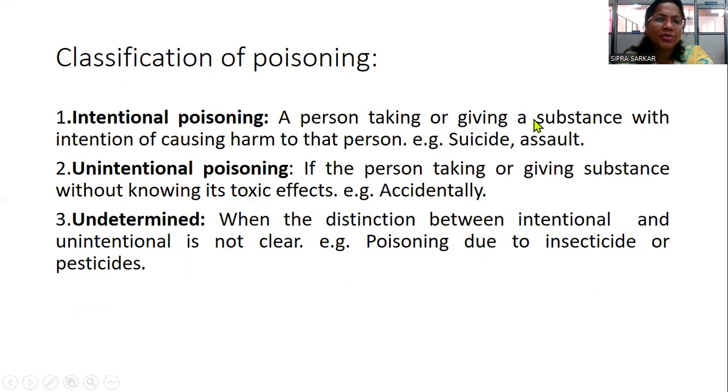Classification of poisoning can be done in three ways: intentional poisoning, unintentional, and undetermined. In case of intentional poisoning, a person takes or gives a substance with the intention of causing harm to that person, like suicide, assault, or criminal murder. Unintentional is when the person takes or gives a substance without knowledge of its toxic effect. It is accidental, like some pesticides kept without any label, which some person can ingest, or some children can also ingest.